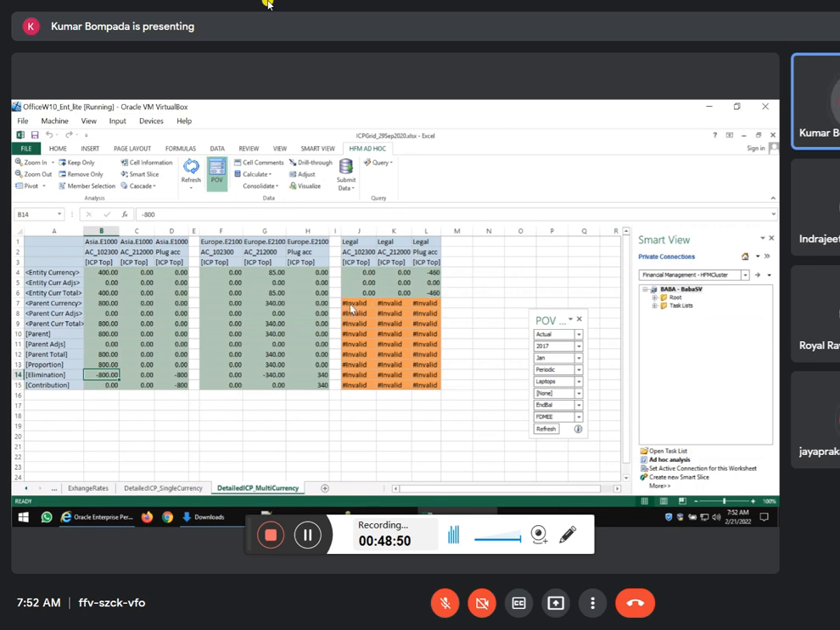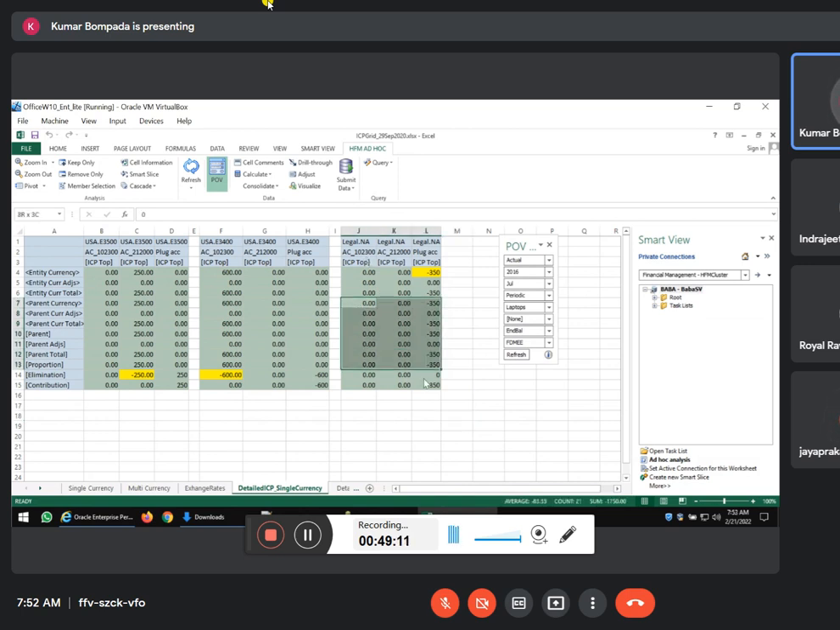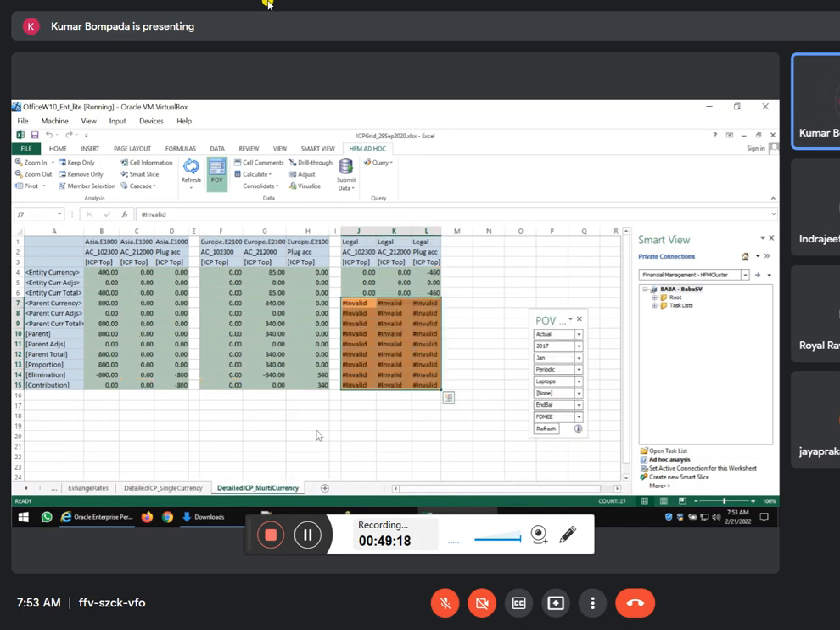Here you see orange color. Why? Because for legal there is no parent, so there is no concept of parent currency. Legal is the highest authority, so you see orange color here. For US, you won't see that one. For detailed single currency, since it is North America, it again has parent legal. So here you see legal data also.